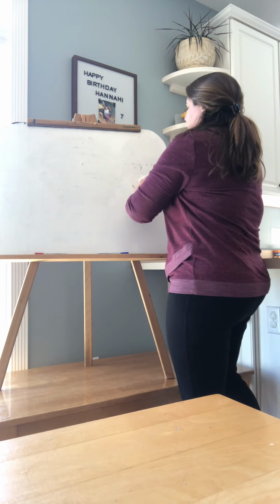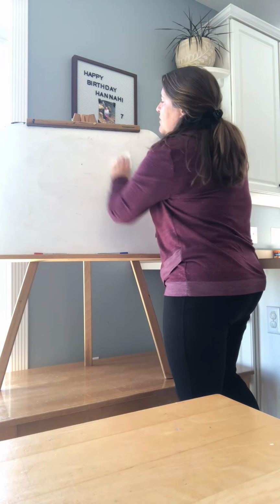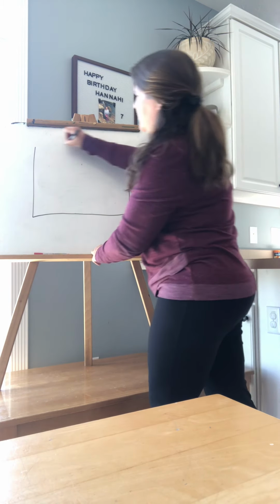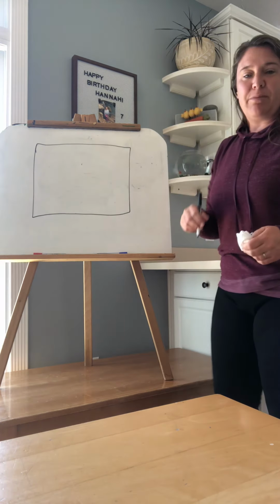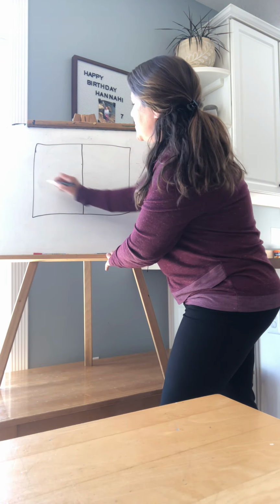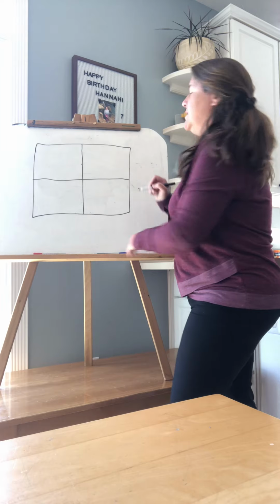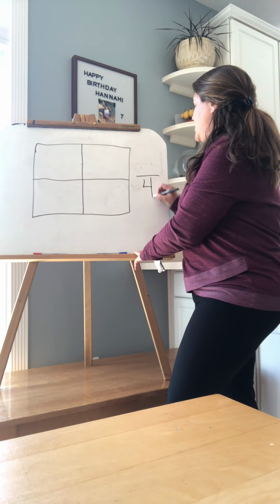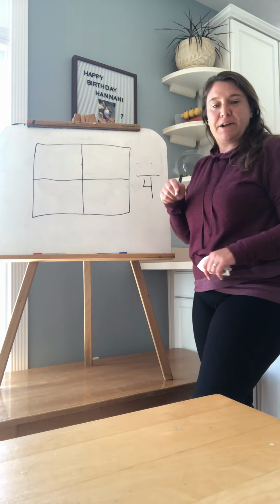All right, let's share a little bit more. Let's go this time with a big pan of brownies. All right, we've got our big pan of brownies, and I'm going to divide it into equal parts. Jacob, how many equal parts did I do? 4. 4 equal parts. So that number goes on the bottom.